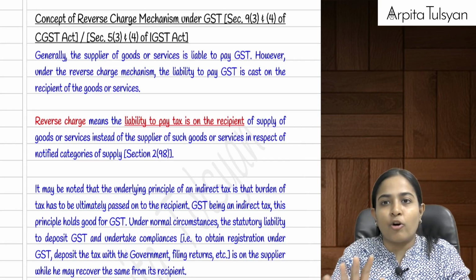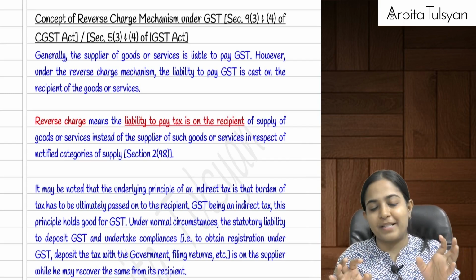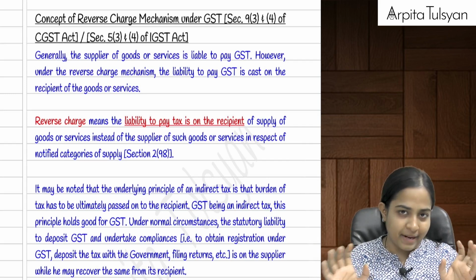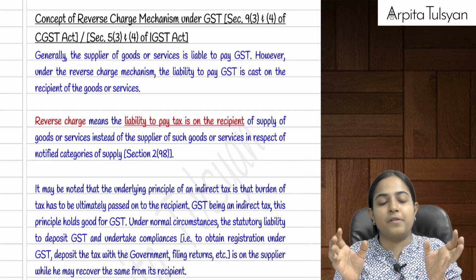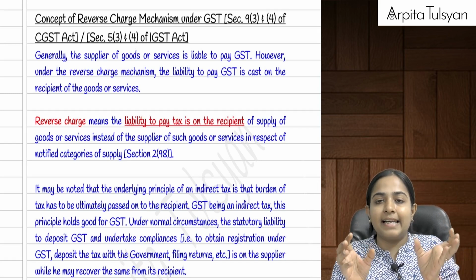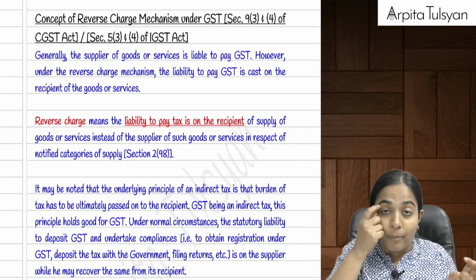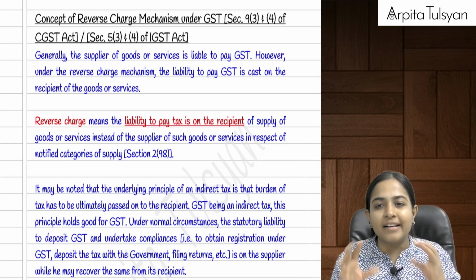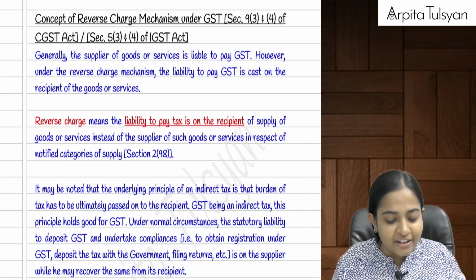Normally what happens, there is a supplier of the service, a goods or service basically, and then we have got the recipient of the goods and services. Normally supply goes from this person to this person, and the tax is collected by the supplier from the recipient, and supplier pays the tax to the government. The responsibility to file the returns, to pay the tax, etc., that vests with the supplier. This is very normal thing.